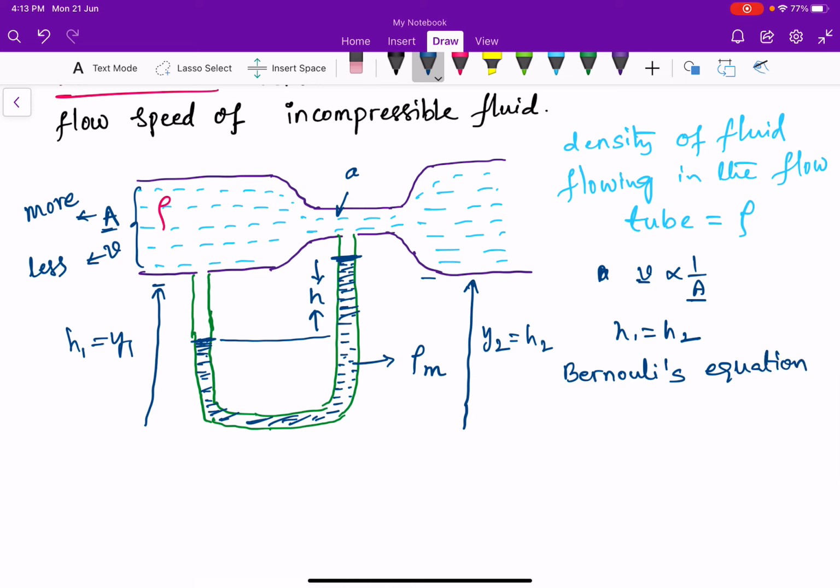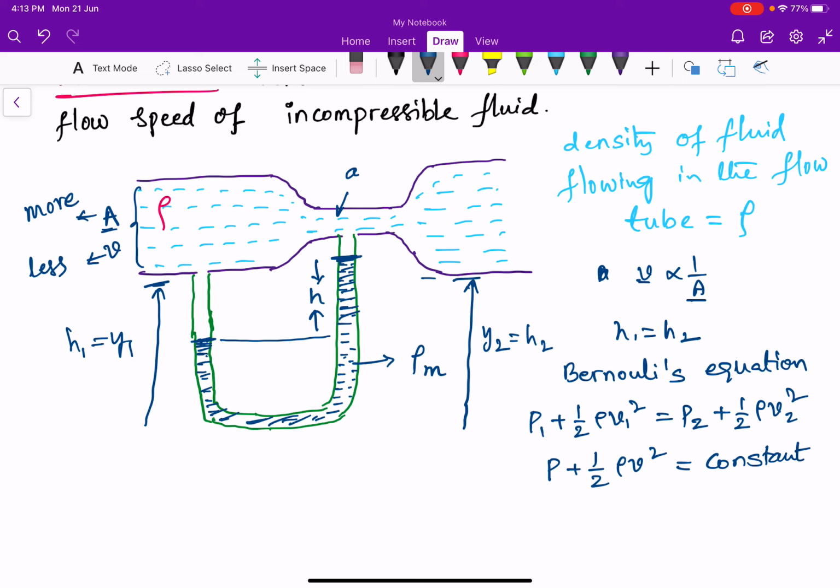as the heights are the same, the height of this one and the height of this one are same, so P1 plus half rho V1 square is equal to P2 plus half rho V2 square. Rho g h1 and rho g h2 cancel each other. Okay, so P1 plus half rho V1 square, so P plus half rho V square is equal to constant. We know this. That means the pressure term and the half rho V square term, the sum of these two must be constant.